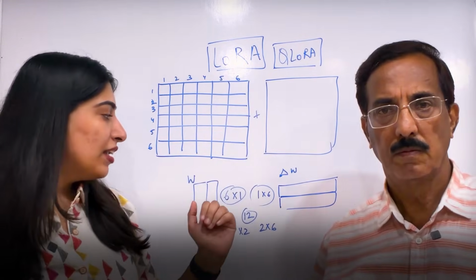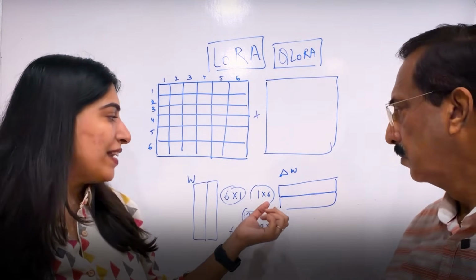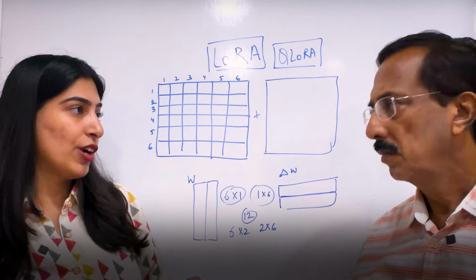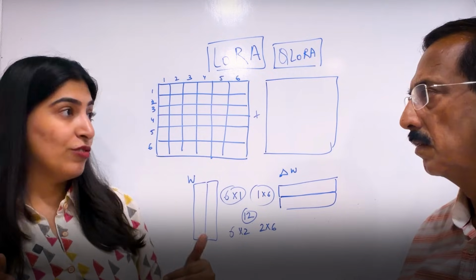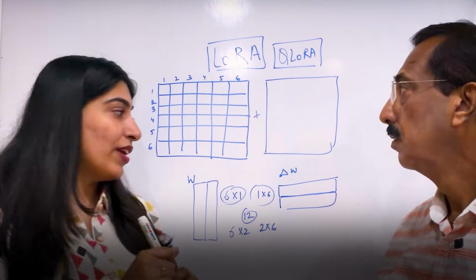Now, one more interesting point over here. Normally people would think that when you represent the same thing in 4 bits, obviously the precision is going to go for a toss. People do think like that, right? But there are white papers that have proven that that is not true. So what happens in quantization? I'll tell you one very interesting thing.